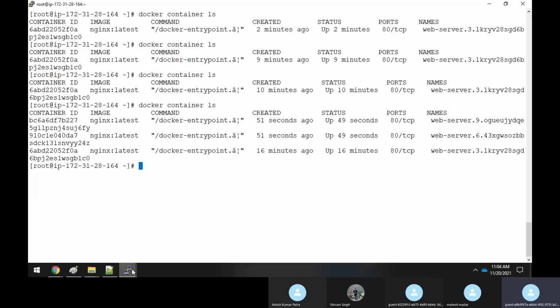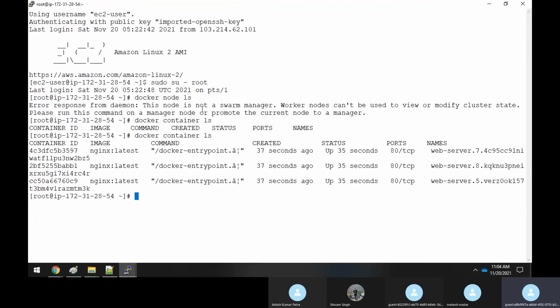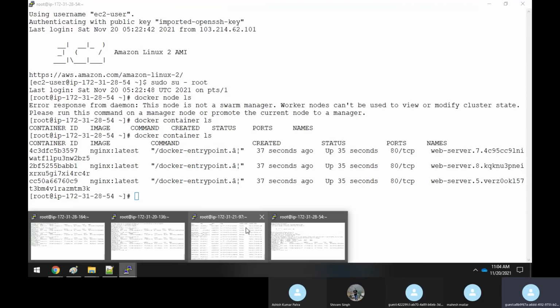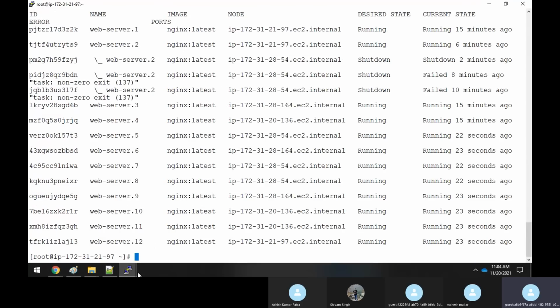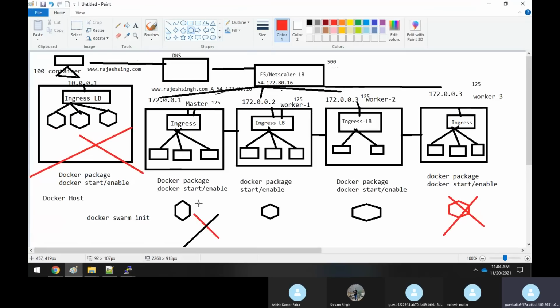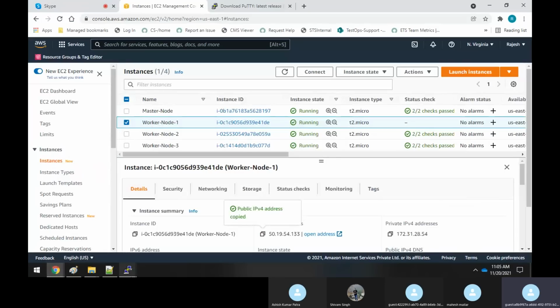Out of the 12 containers which I gave with docker service scale, it means that across all 4 nodes it has been divided as 3, 3, 3, 3 containers like this. The containers have been equally divided across all the nodes, even the master, because the master also acts as a worker node. So till here, are you clear?